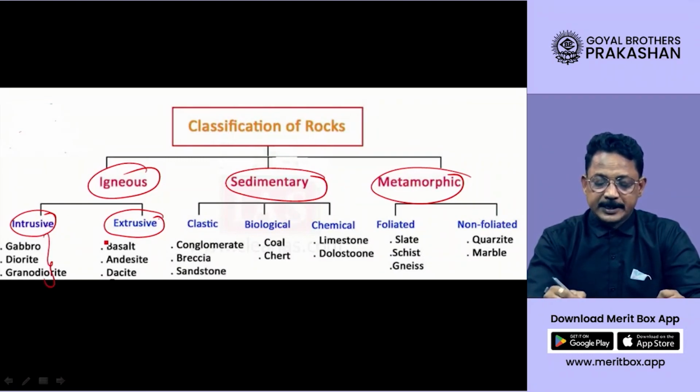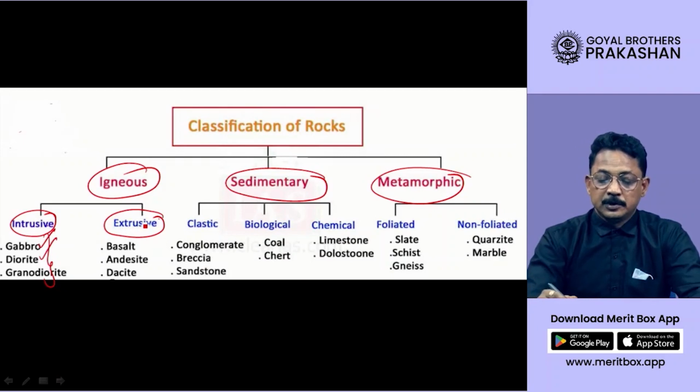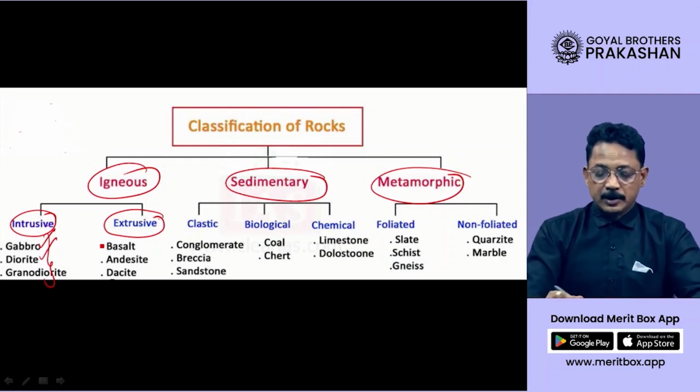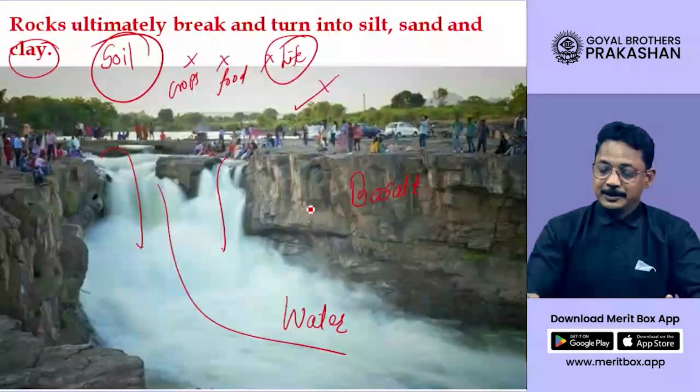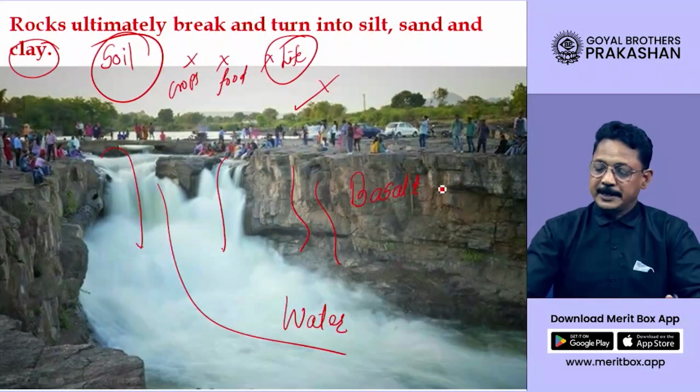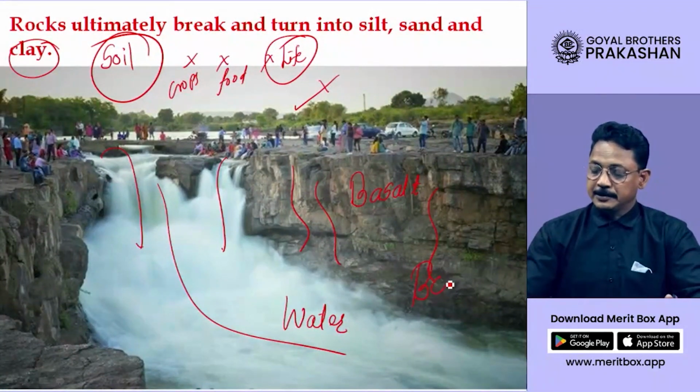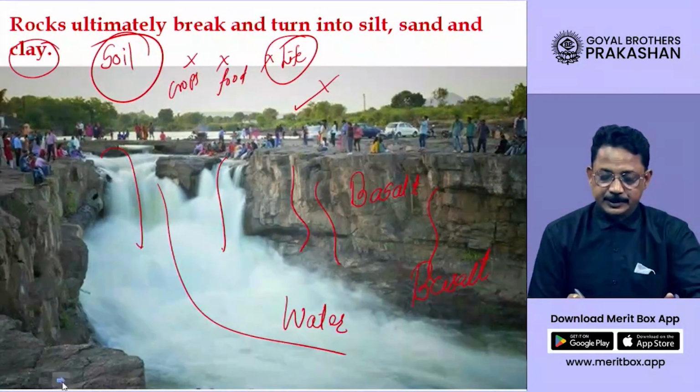The examples are here. Gabbro is intrusive. Diorite also intrusive. Extrusive igneous rocks examples are basalt. We already saw the picture of basalt some time back. This rock, dear student, that you see here, blackish color, is basalt. Okay, it is extrusive type of igneous rock.